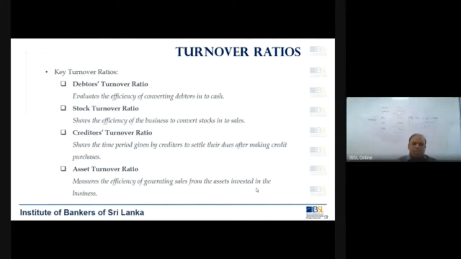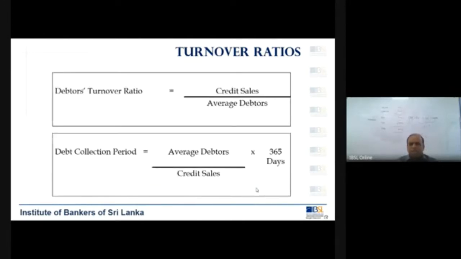Then you have the asset turnover ratio. That is an additional turnover ratio. How are these calculated? Debtors turnover ratio is calculated by credit sales divided by average debtors.